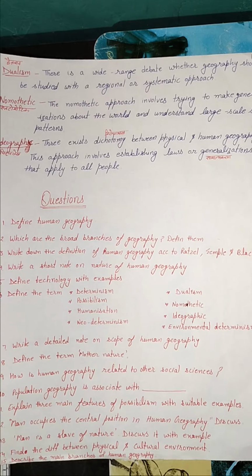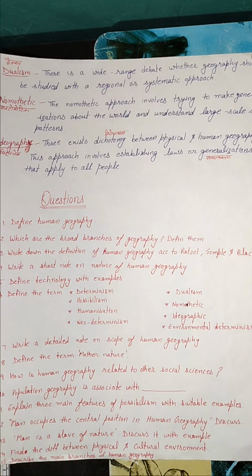Our next concept is dualism. There is a wide-ranging debate whether geography should be studied with a regional or systematic approach. Some scholars are in favor of the regional approach and some scholars are in favor of the systematic approach.